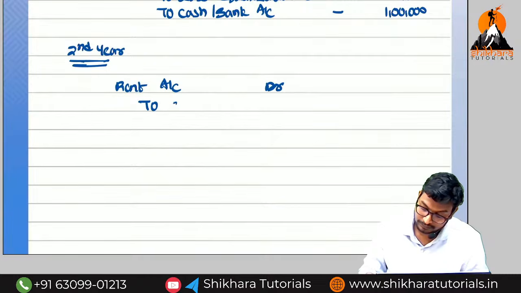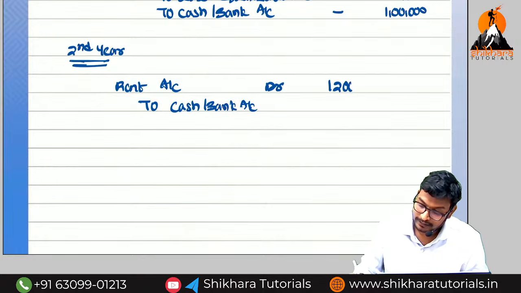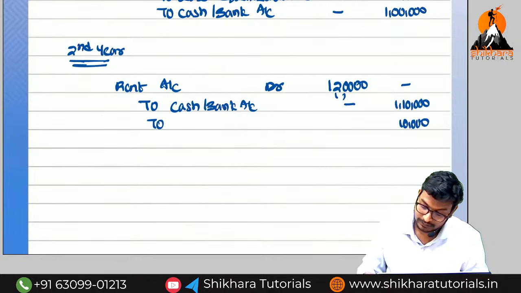To cash or bank account. How much rent we need to book? 1,20,000. But how much we have paid? 1,10,000. The balance 10,000 needs to be transferred to lease equalization.